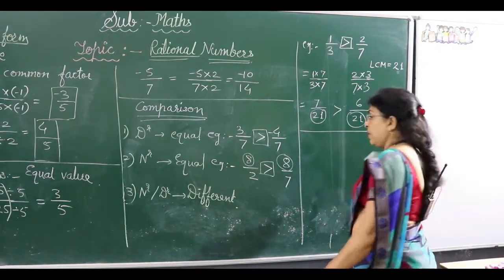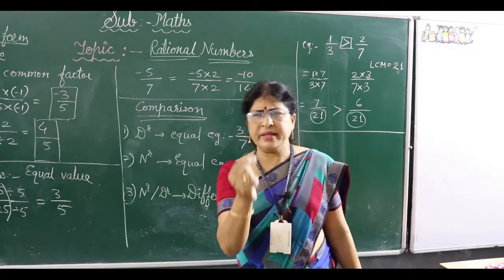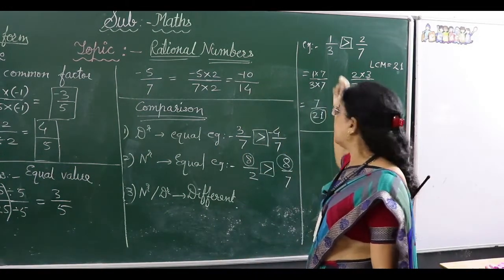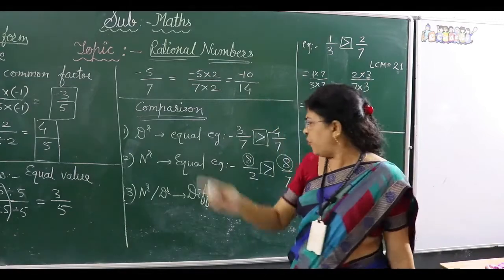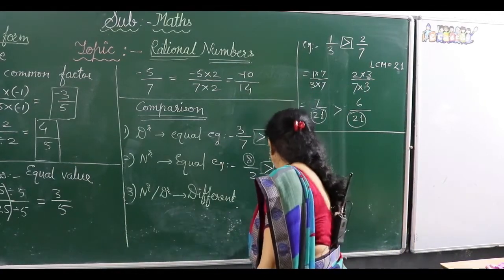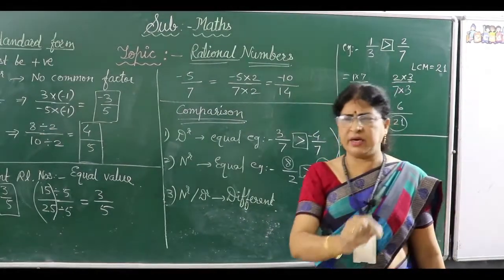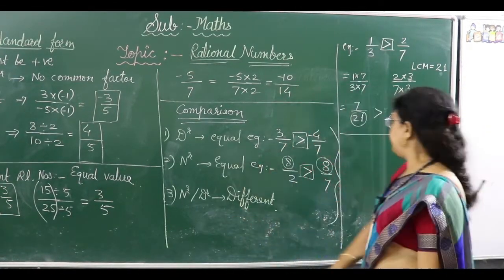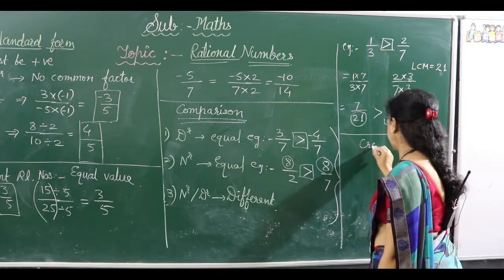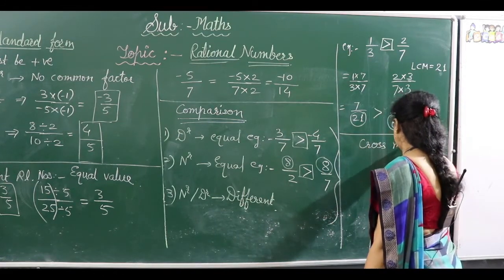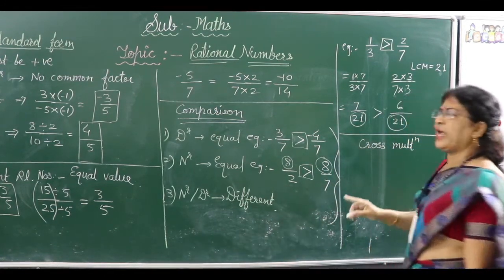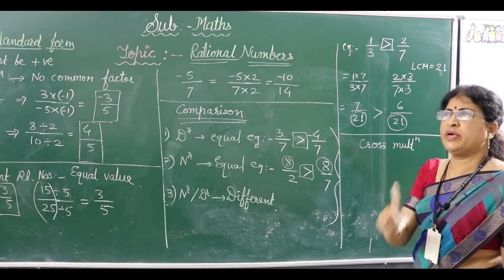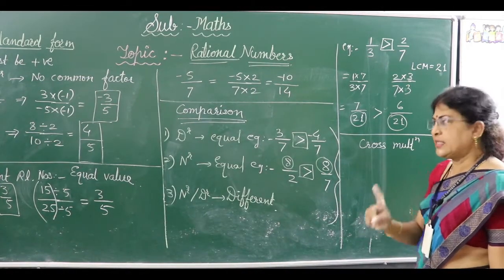Now, one easy and simple method to compare these rational numbers, I will tell you for all these three, a very easy method. From that you can check whether your answer is right or not. That method is simple cross multiplication. By cross multiplication you can check whether the less or greater sign you have written is correct or not.